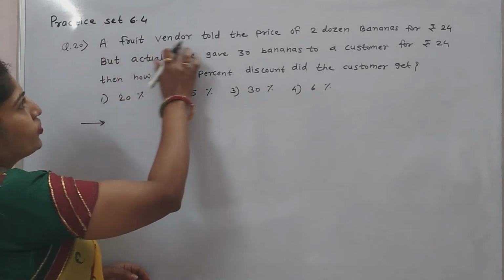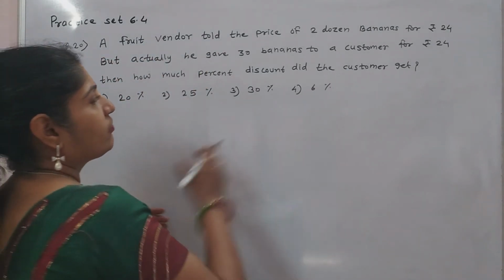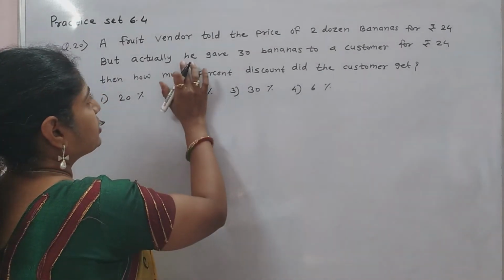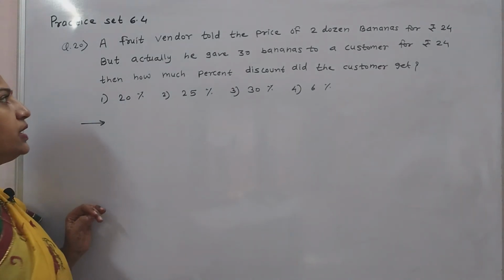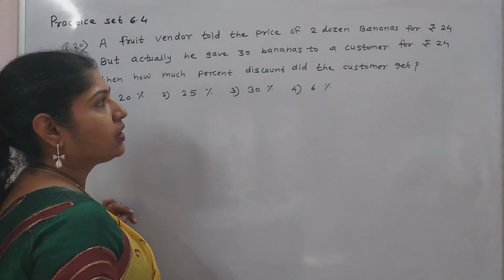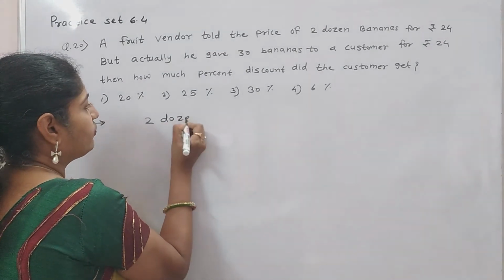Number 20. A fruit vendor told the price of 2 dozen banana for rupees 24, but actually he gave 30 bananas to a customer for rupees 24. Then how much percent discount did the customer get? 2 dozen means 24.